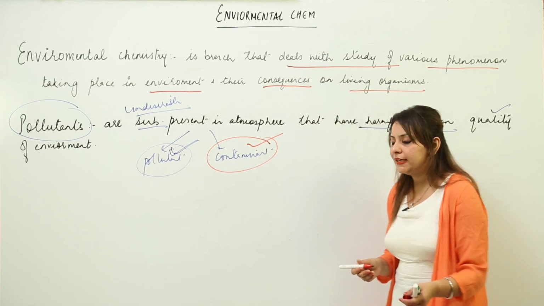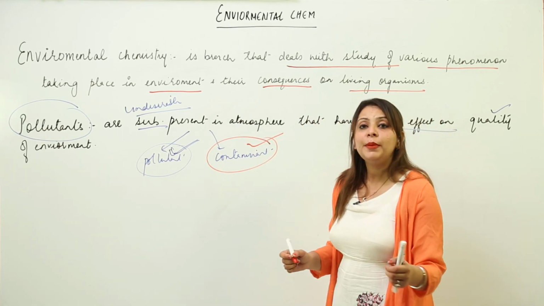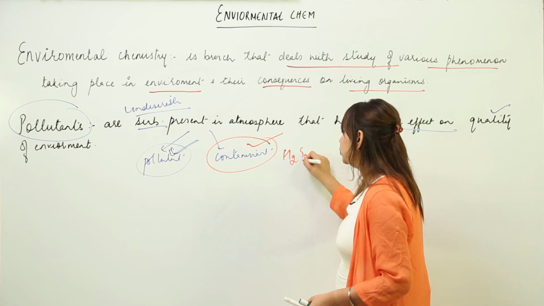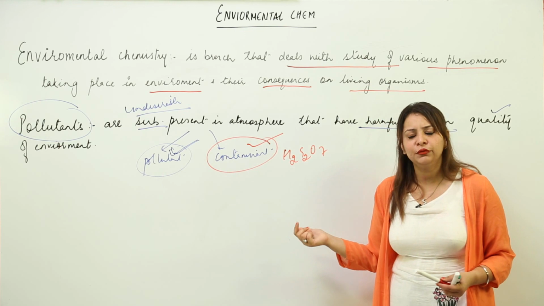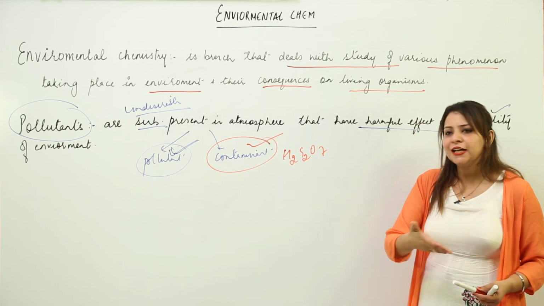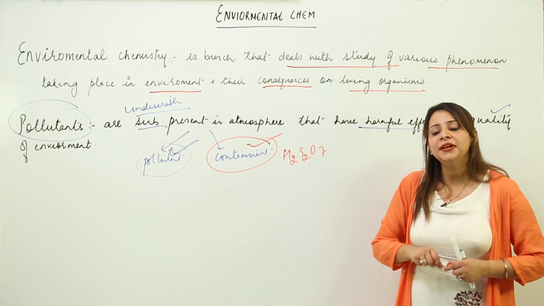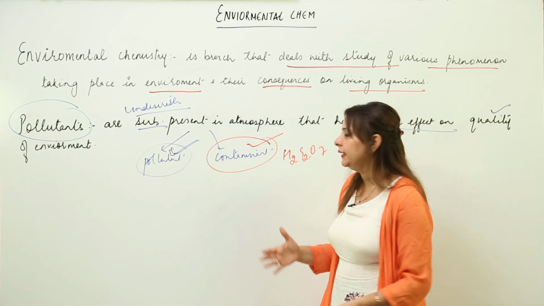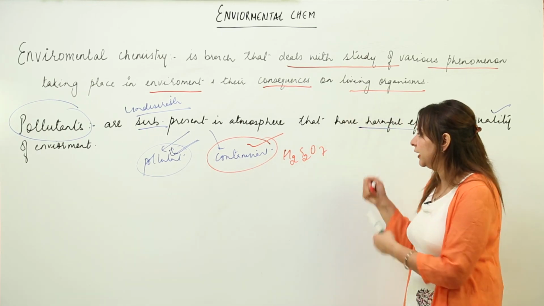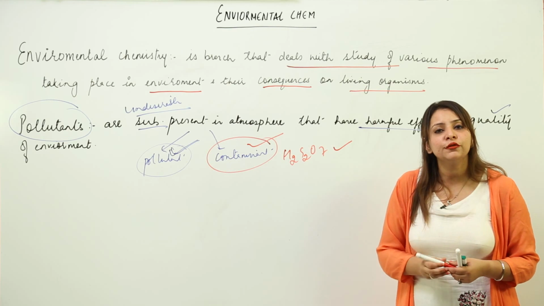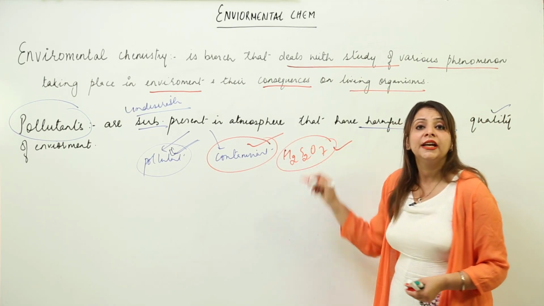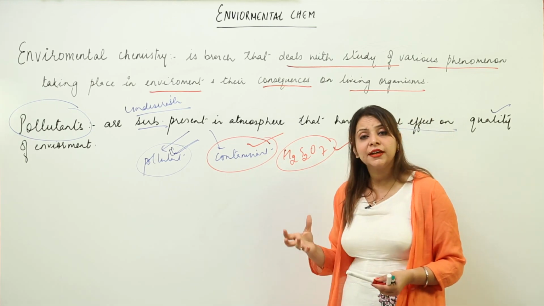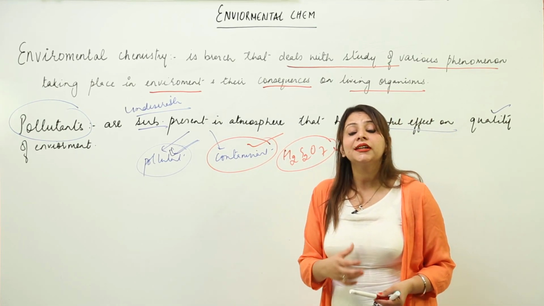To make it clearer, I'll take an example. Suppose I have pyrosulfuric acid, H2S2O7, also called oleum. It is not there in the environment. We don't find this as a natural source in the environment. But if we are doing a certain kind of reaction and this gets leaked, this H2S2O7, pyrosulfuric acid, escapes into the environment. And you know that it is very harmful. It can cause skin disease, it can cause breathing problems, and it can even cause death.